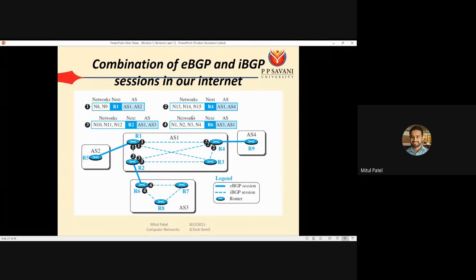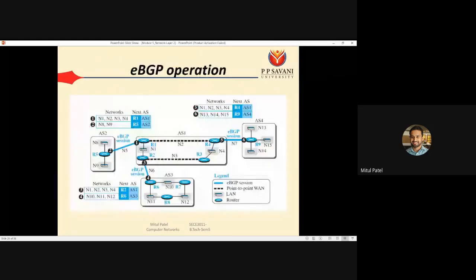Then same way, suppose R4 will send information to R1, R2 and R3. But R4 શું મોકલાવશે, so R4 will know that it is connected with autonomous system 4. Autonomous system 4 માં કઈ કઈ નેટવર્ક છે, so we have seen that AS4 માં નેટવર્ક છે આપણે N13, N14 and N15.